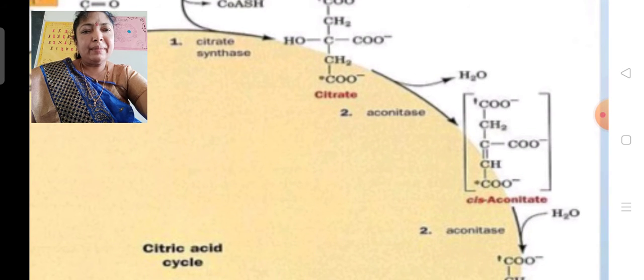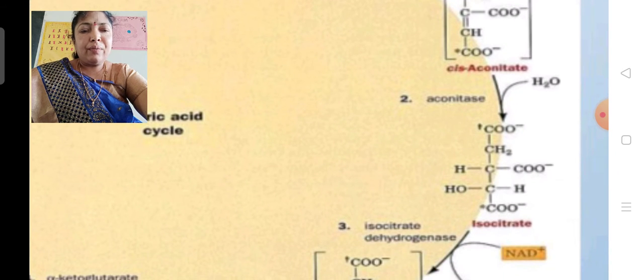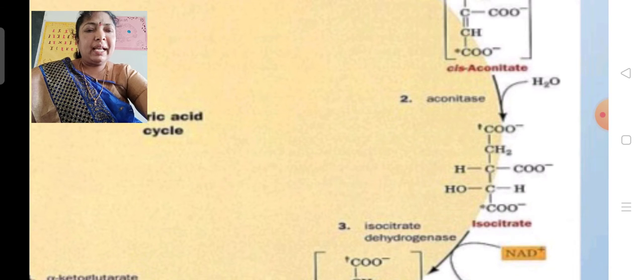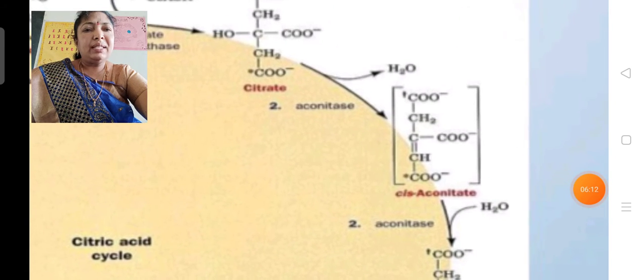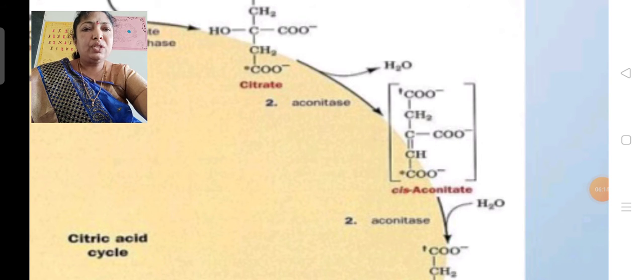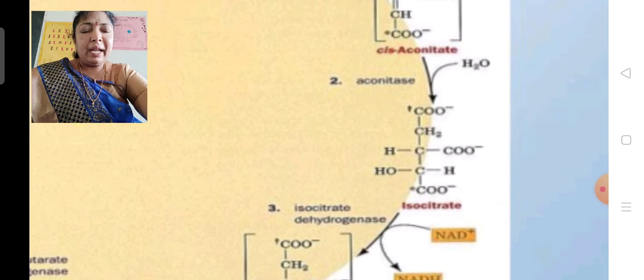Here citric acid, with the liberation of H2O, undergoes dehydration to form cis-aconitic acid in the presence of the enzyme aconitase, and by taking one water molecule it is again formed into isocitric acid in the presence of aconitase. The second reaction is the dehydration reaction in which an H2O molecule is liberated, and the third reaction is the hydration reaction in which an H2O molecule is taken in.